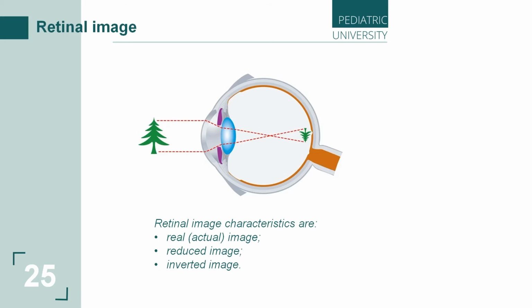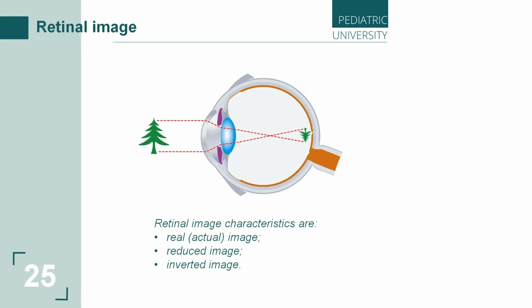They are reduced, really reduced, and inverted images. We can see inverted images, and our brain can change this image, and we can see normal objects like they are in our life.